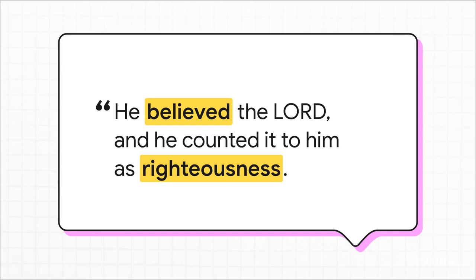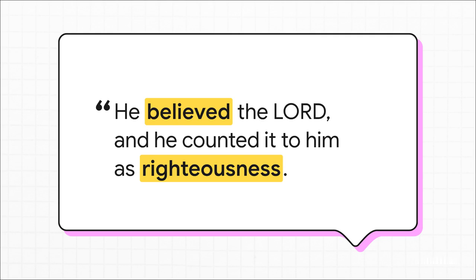Shifting our focus from the universal history of those early chapters, the text zooms in dramatically on patriarchal history, focusing on just one single covenant family. When Abram fears he'll be childless, God promises him descendants as numerous as the stars. And this single sentence in Genesis 15:6, "he believed the Lord and he counted it to him as righteousness," becomes the absolute bedrock for the theological concept of justification by faith.